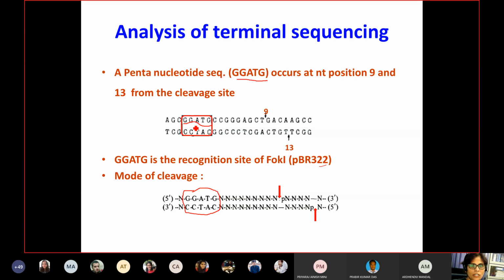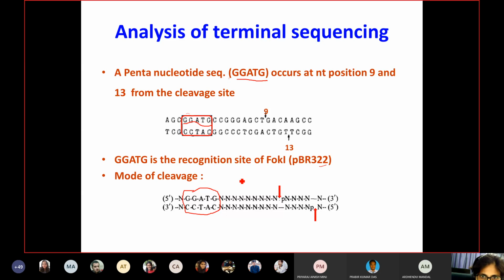That is a very good question. So basically, if you see here, you have a recognition site, and this recognition site can occur anywhere in the DNA sequences. For example, if you are taking pBR322 as a substrate, then this sequence will occur, but the cleavage site will be entirely different from other substrates.